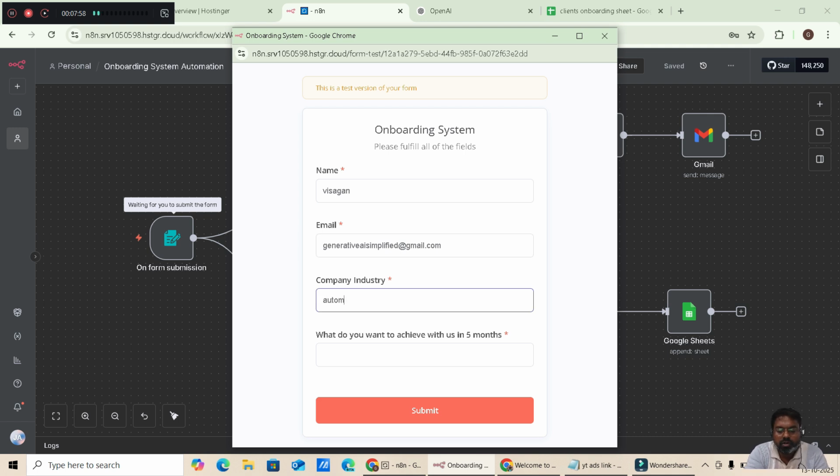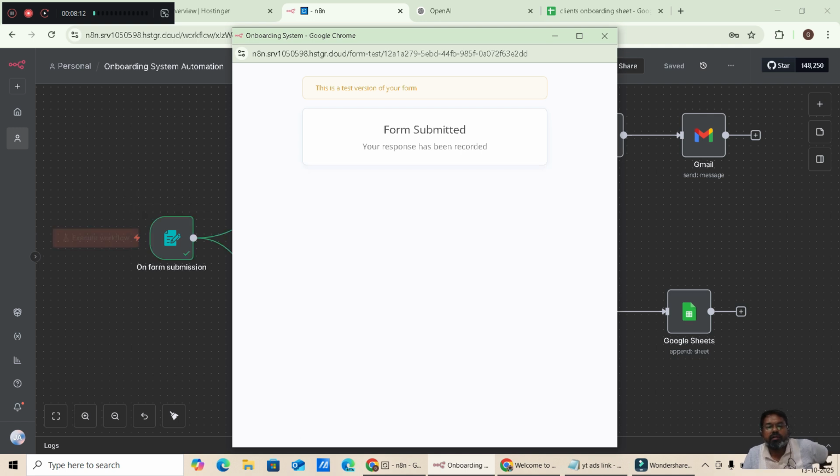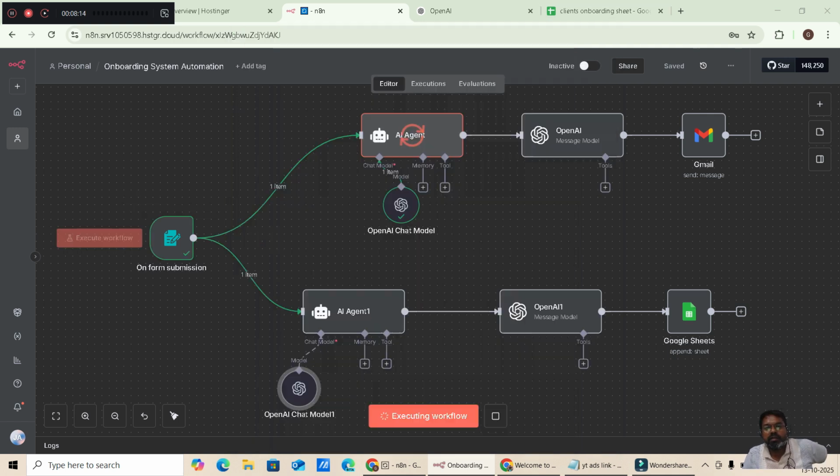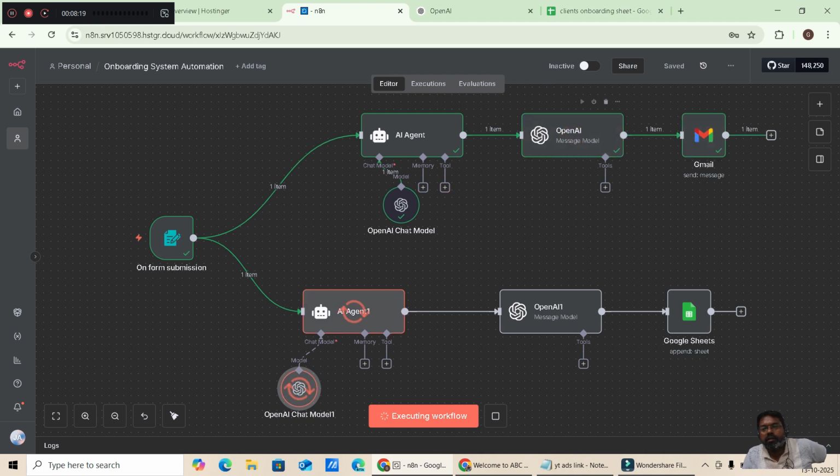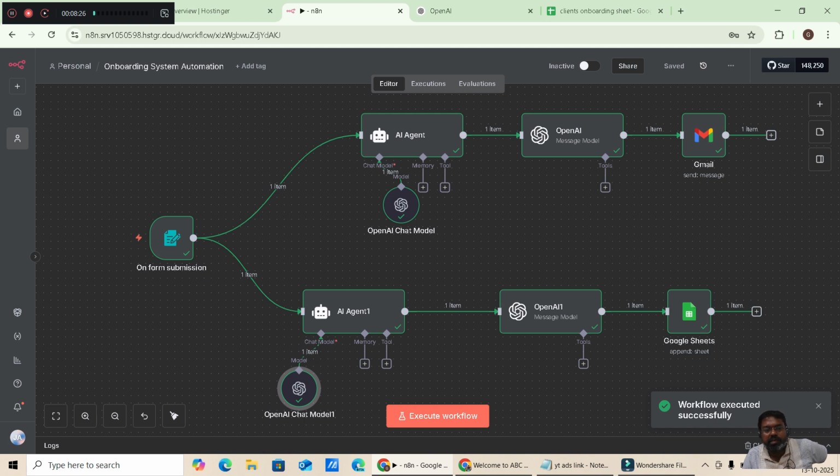Industry is automation, that's fine. 5x in revenue. I am submitting the form. It started running, and now the mail has been sent, and Google Sheets has also been updated.